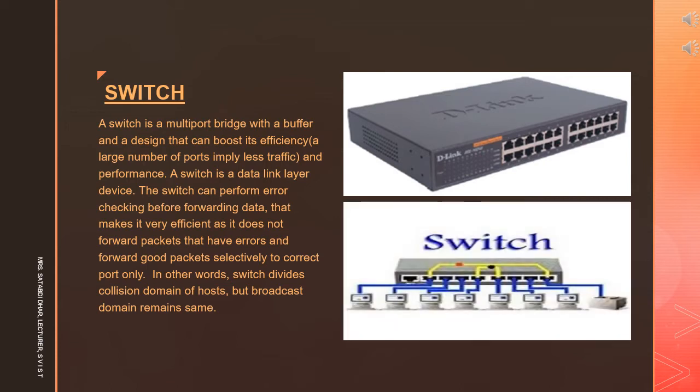A switch is a data link layer device. The switch can perform error checking before forwarding data. That makes it very efficient as it does not forward packets that have errors and forwards good packets selectively to the correct port only. In other words, a switch divides the collision domain of hosts, but the broadcast domain remains the same. By the picture of these switches, you can understand how it looks.